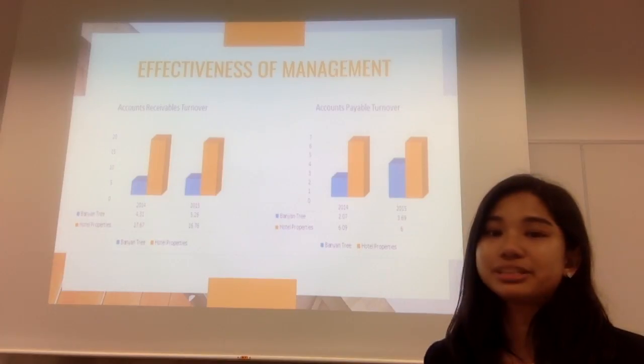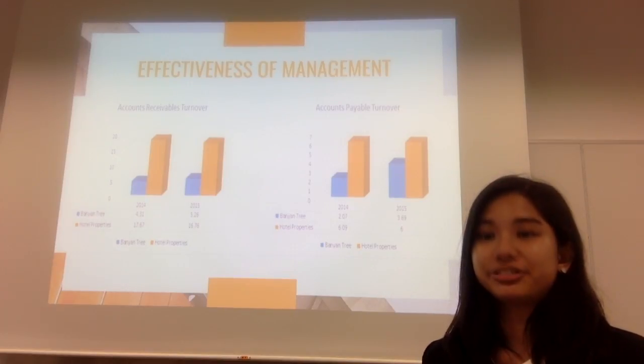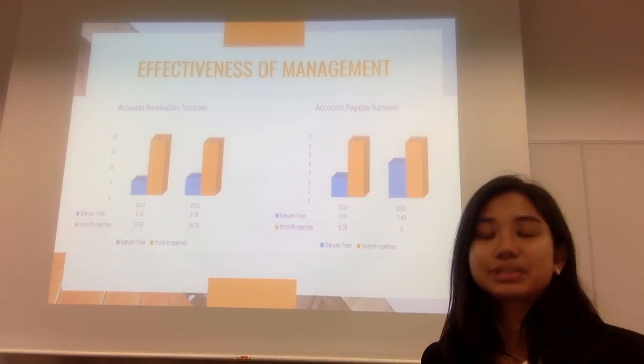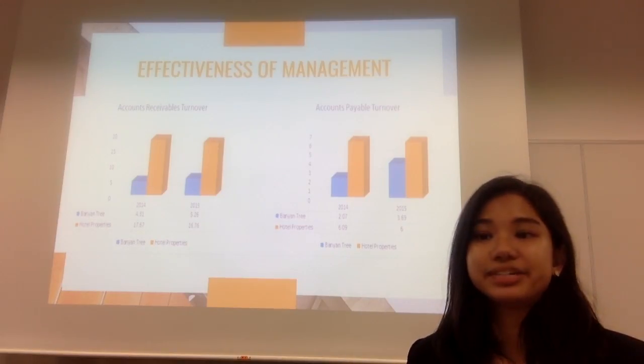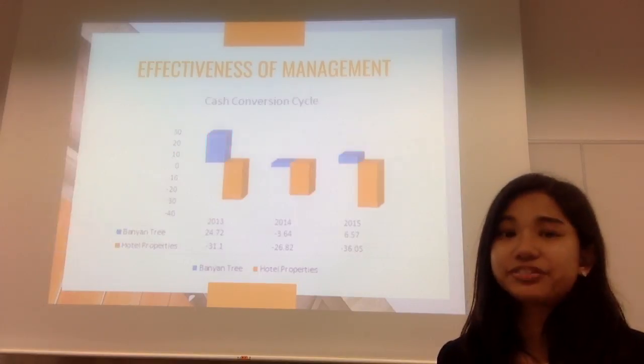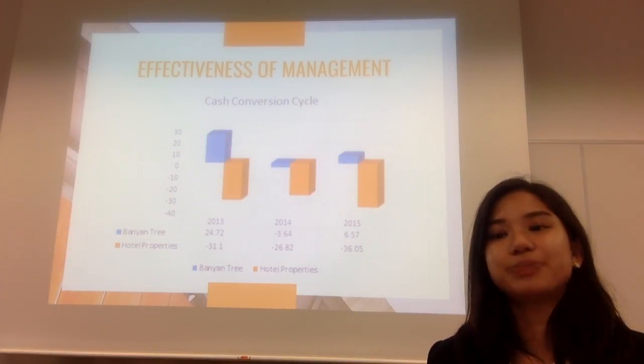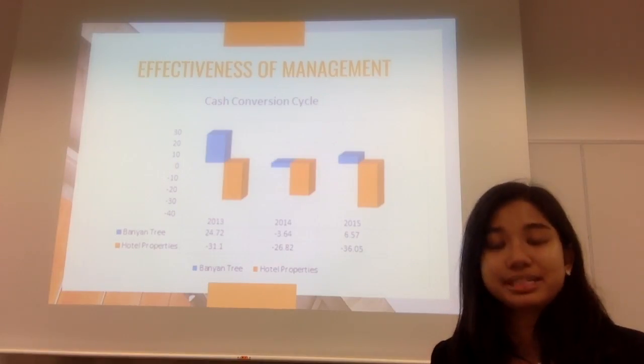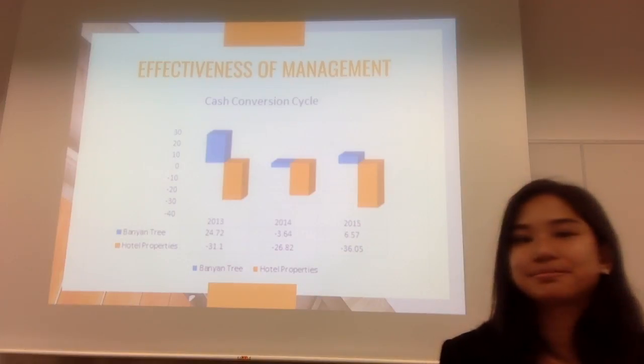Moving on to accounts payable turnover rate. Hotel Properties is more efficient in fulfilling its accounts payables than Banyan Tree. A higher ratio means that Hotel Properties would have higher negotiating power in the future. So for cash conversion cycle, Hotel Properties is able to maintain a negative rate, which means that it is healthy. Therefore, Hotel Properties is efficient in utilizing short-term assets and liabilities to generate cash for the company.